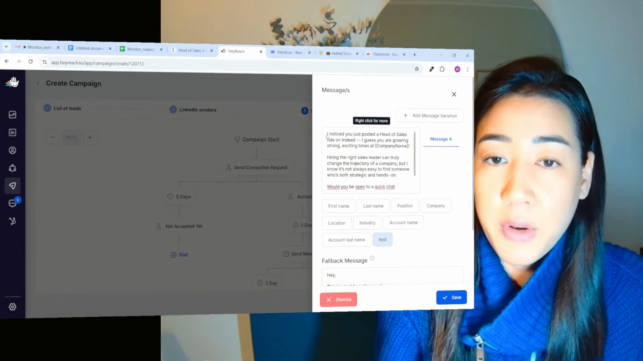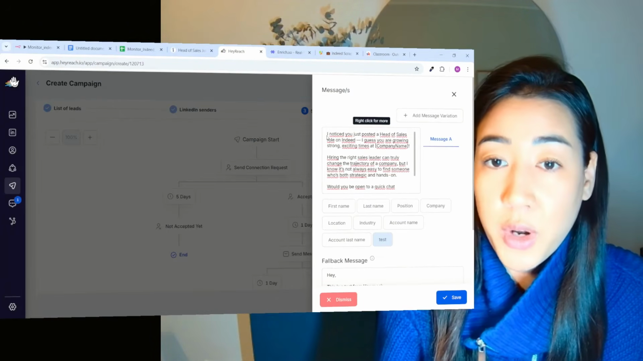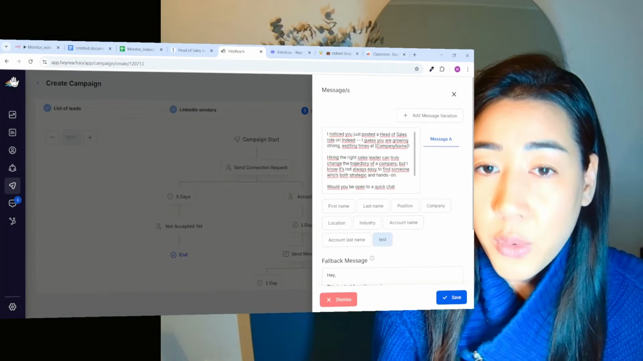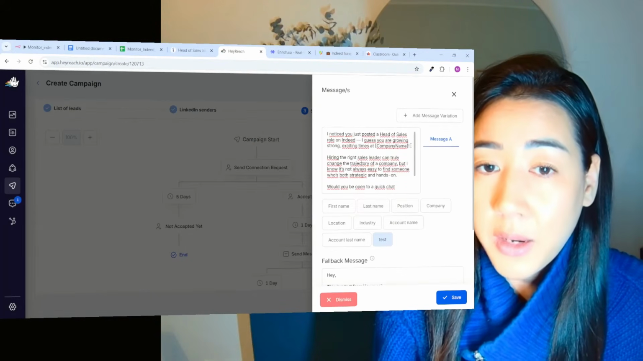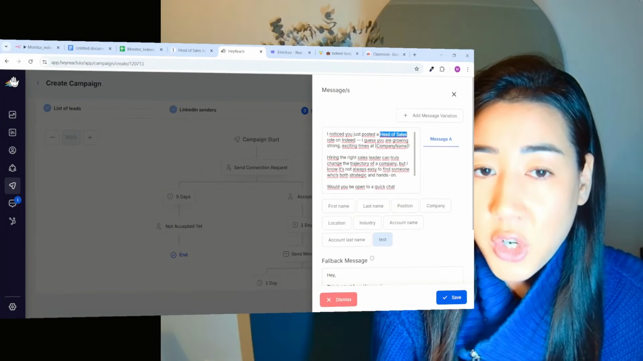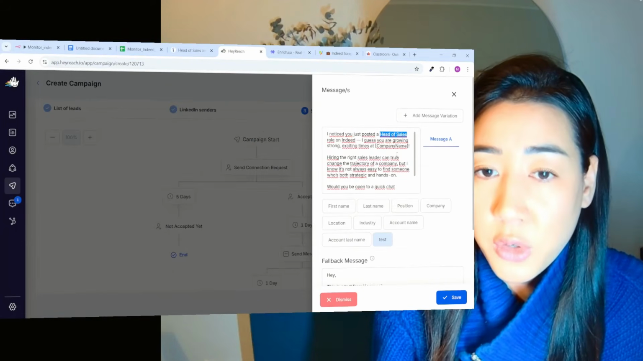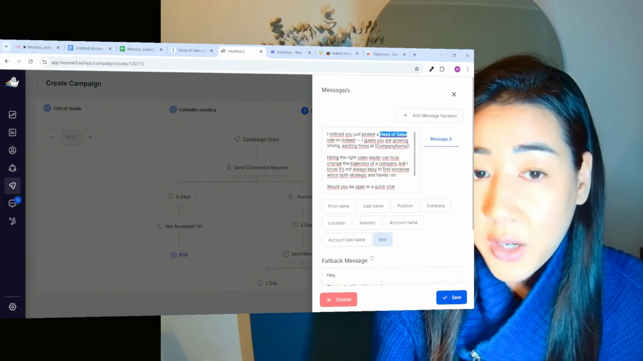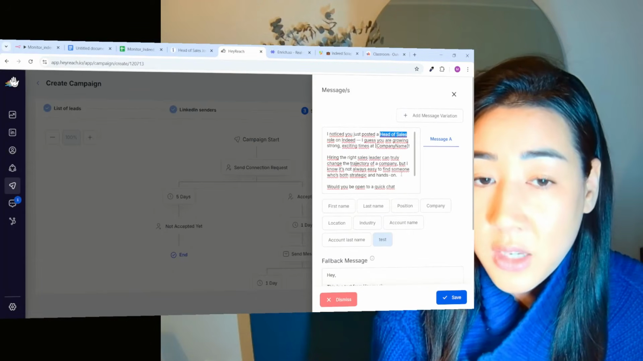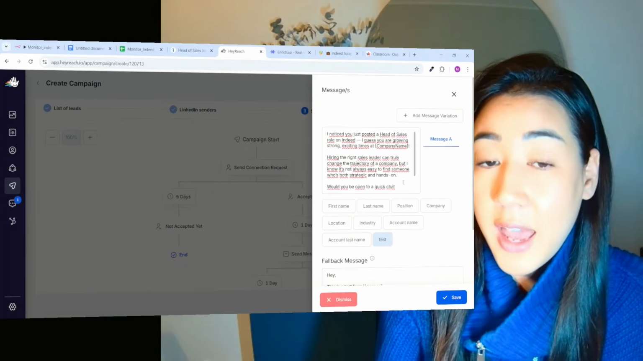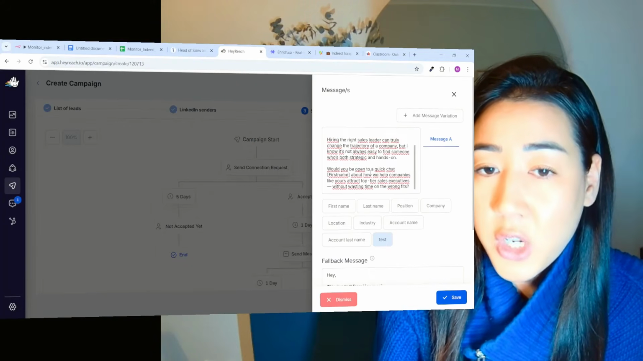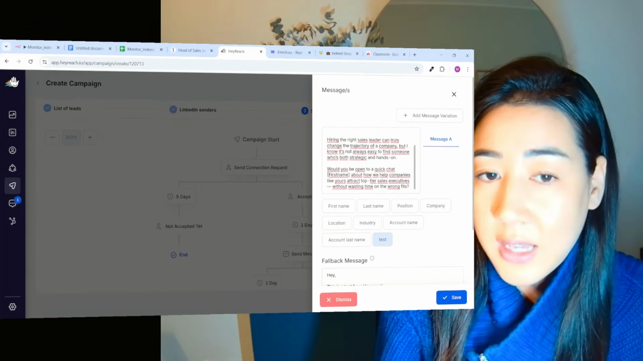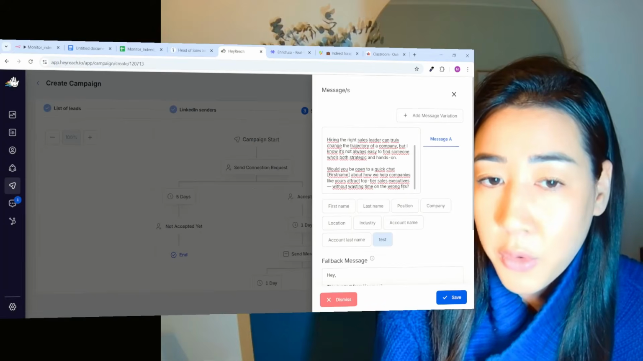And here is an example of a message I would use for a recruiter. I noticed you posted a head of sales role on Indeed. I guess you're growing strong, exciting times at company name. So here you will obviously change your role after the one that you're searching for. Hiring the right sales leader can truly change the trajectory of a company, but I know it's not always easy to find someone who's both strategic and hands-on. Would you be open to a quick chat, first name, about how we help companies like yours attract top-tier sales executives without wasting time on the wrong fits?